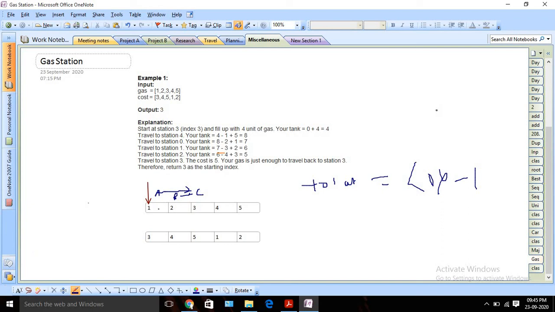Now I will start traversing from this point. I will think this will be my start point, and I will check the sum. I will take one variable sum, initially 0, and I will check the difference, and if I see my sum is negative, then I can make sure that this cannot be my starting point, right? So whenever I see my sum is negative, that point cannot be our starting point. So we will pick the next index as our starting point, okay?